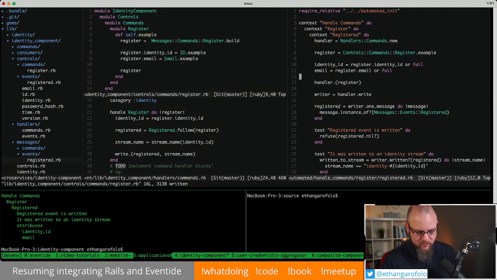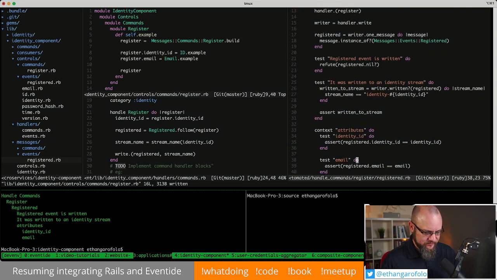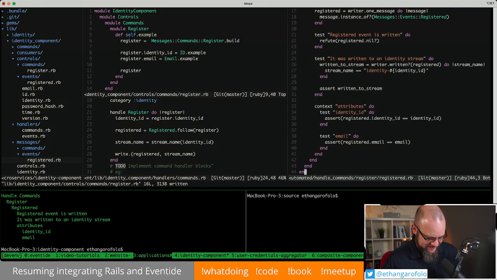So what I would like to see is we have everything in place except for the handler copying the attribute over. And I would like to first see that assertion failure. It didn't work, so that we could know that our implementation handles it. We're using follow.